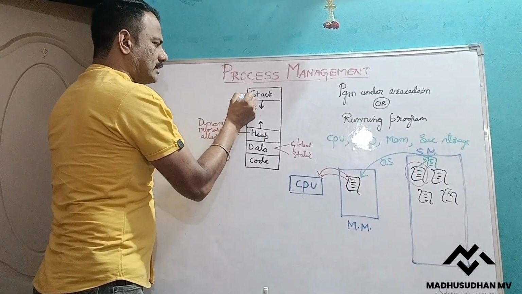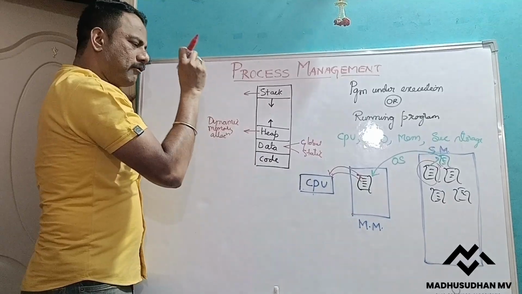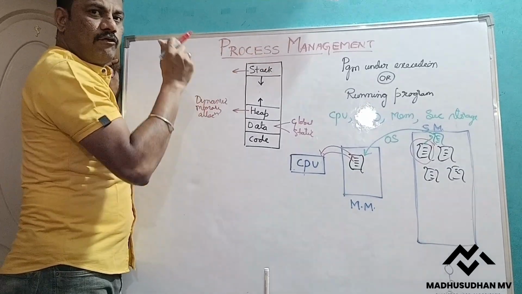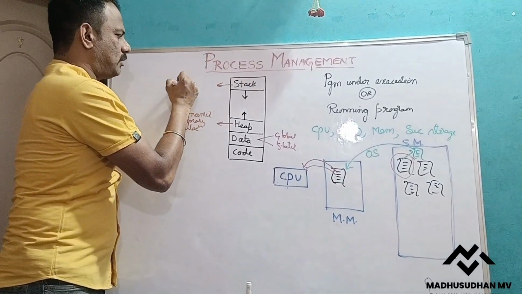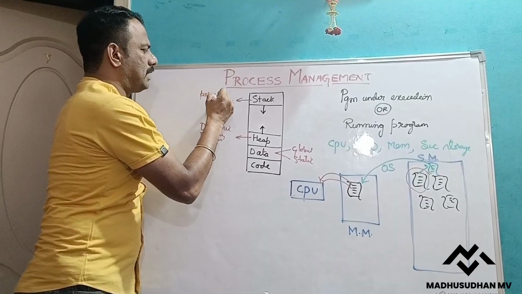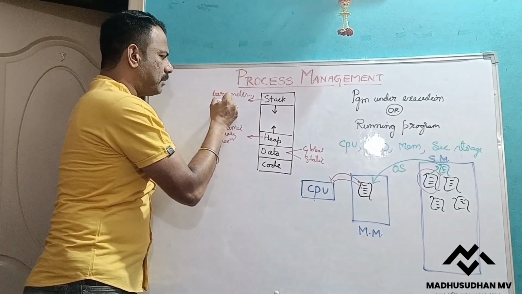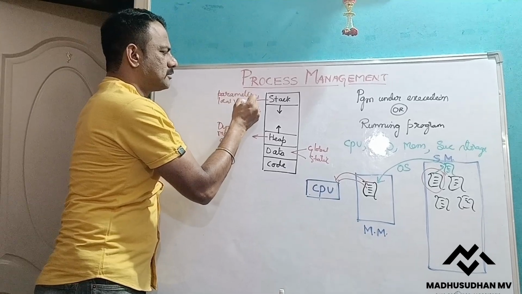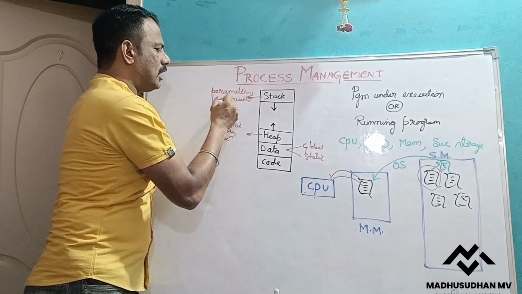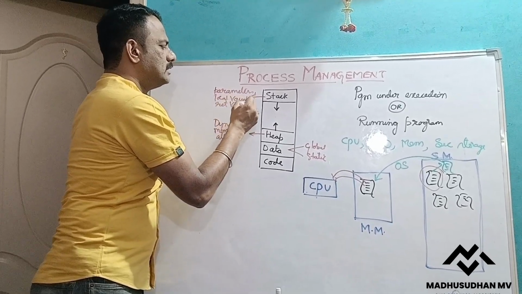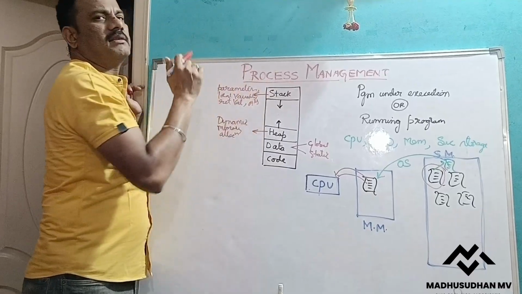Then what is stored in the stack? In every program we use some functions. The parameters we pass to the functions, the local variables of those functions, and the return value and return address are stored separately in the stack.